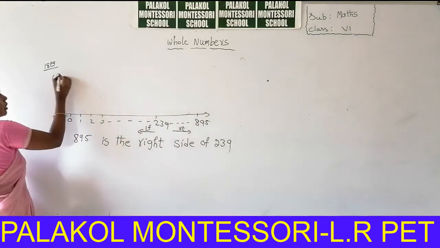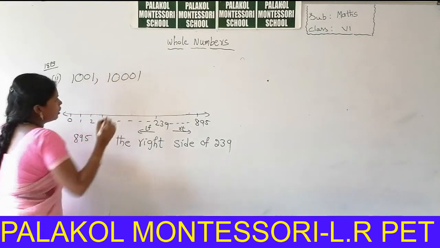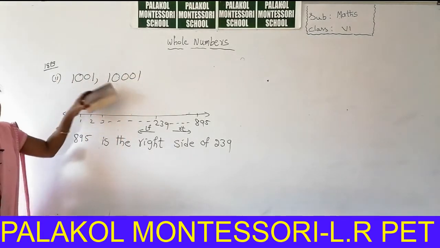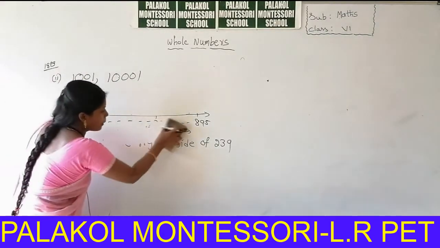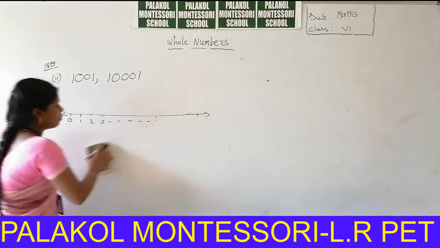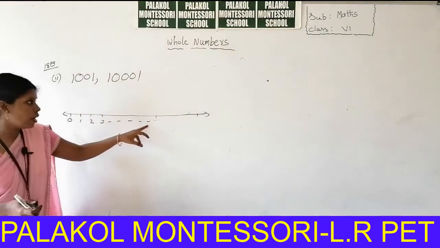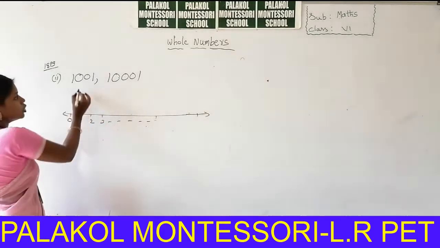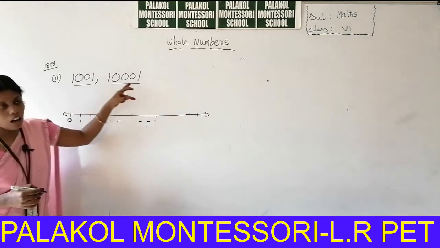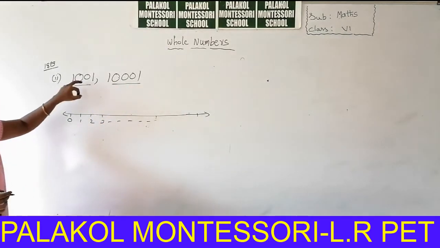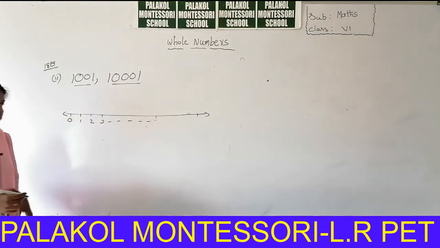So another example you can take 1001 and 10,001. What is the position of these two numbers on the number line? First, the whole numbers are starting from 0, 1, 2, 3 and so on and go onwards. In these two numbers, which number comes first, 1001 or 10,001? Very good students, 1001 comes first when compared to the 10,001.